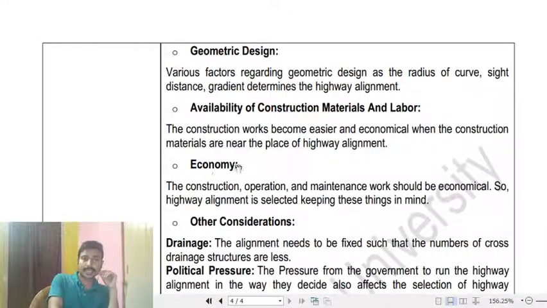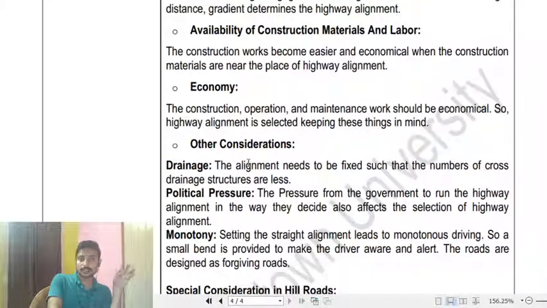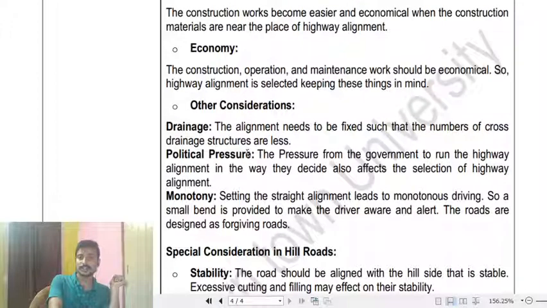Next is availability of construction material. Whatever construction material is required for the road construction should be easily available around that area. The next point is economy: whatever work we are going to conduct should be economical. Then other considerations like drainage consideration, political pressure, monotony, etc. So these are different conditions.